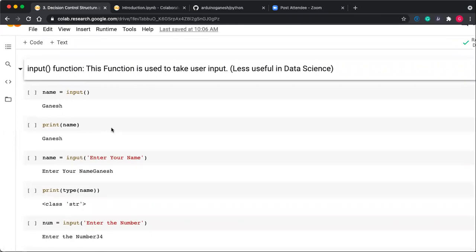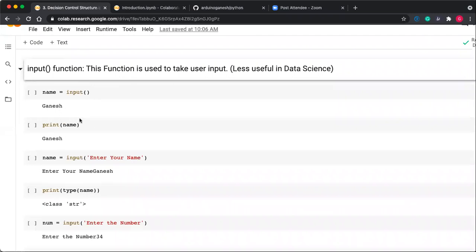Before starting decision control structure, I forgot to explore this input function, because for the beginner the very first question is, if you start with C and C++, everyone is looking for the scanf function in Python. How to print? You know the print function, but how to scan? Scan means taking input from the user. So there is an input function, very similar to the scanf function in Python. This function is used to take the user input.